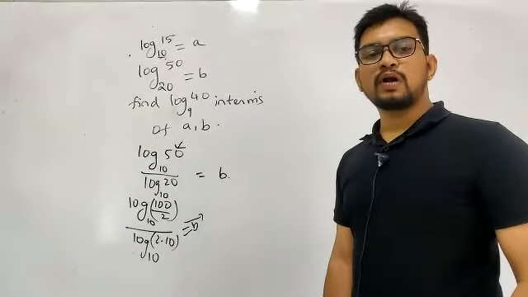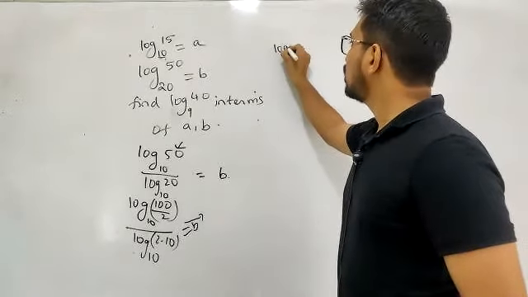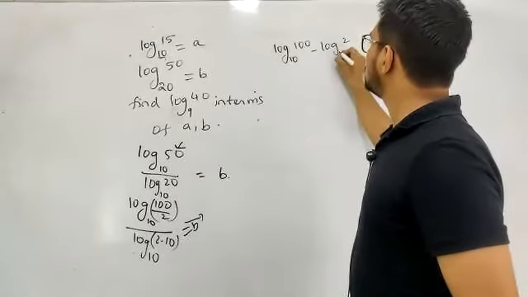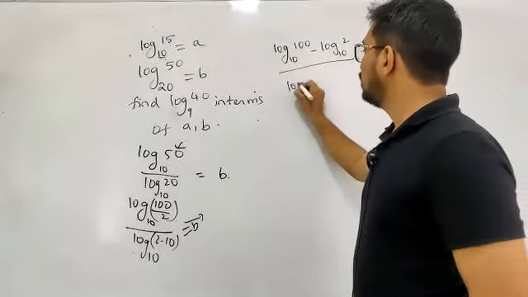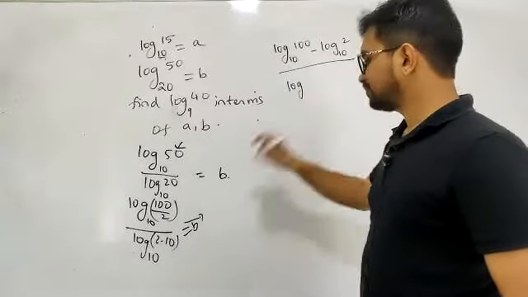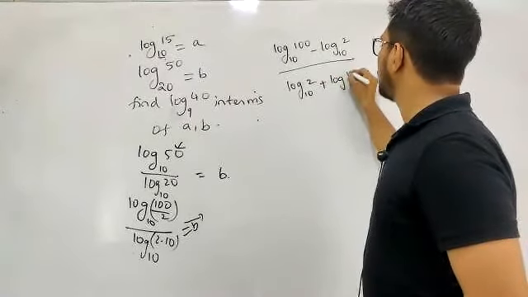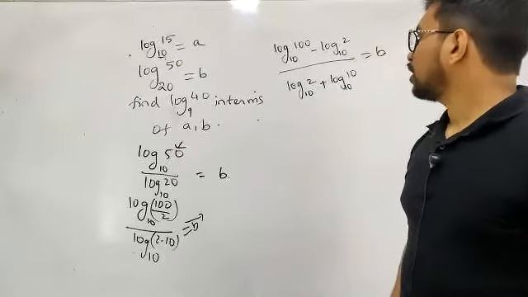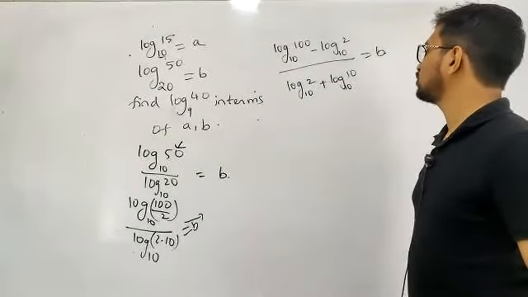You'll be getting log 100 to the base 10 minus log 2 to the base 10, divided by log 2 to the base 10 plus log 10 to the base 10. I'm applying properties of logarithm. This is given as B.